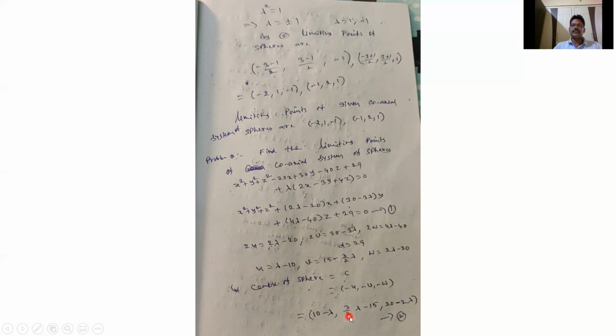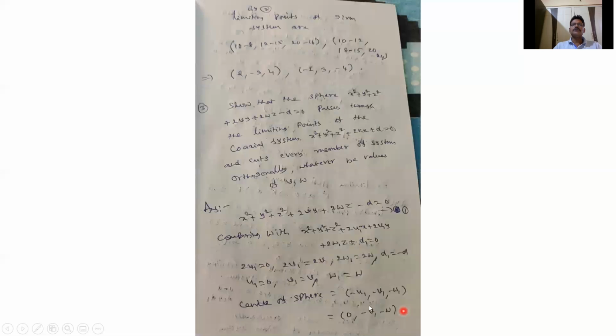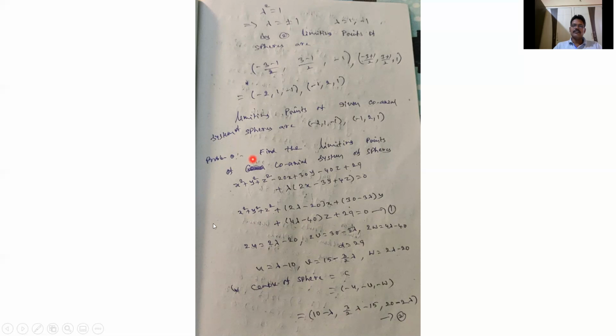Similarly, for lambda equal to 12, you will get 10 minus 12, minus 2.